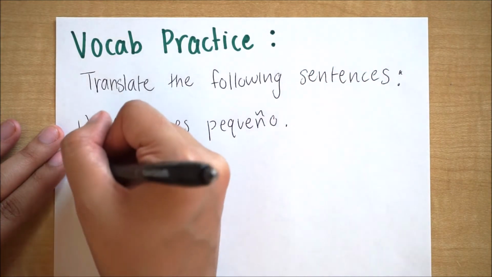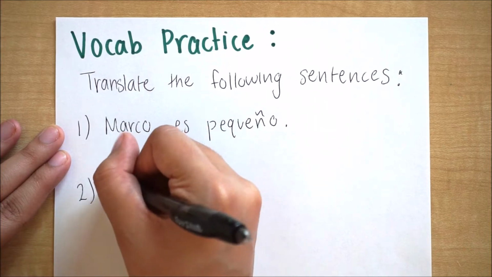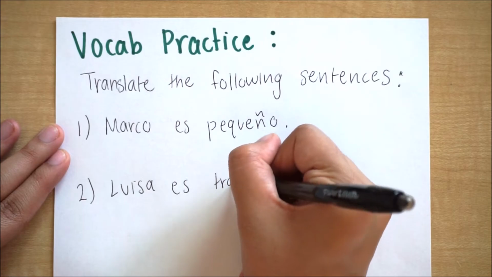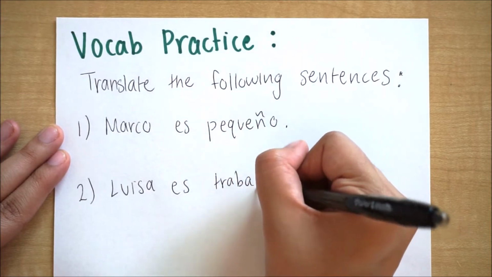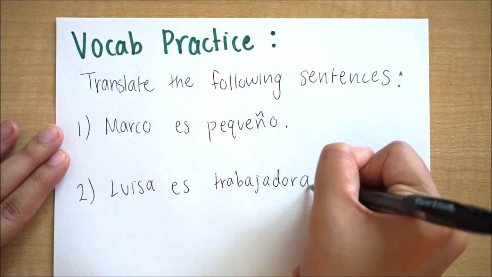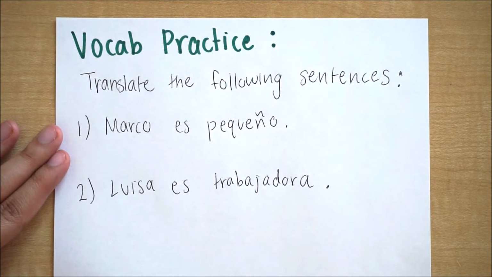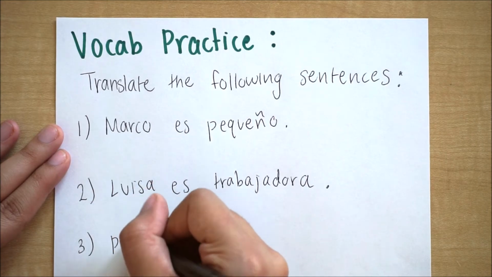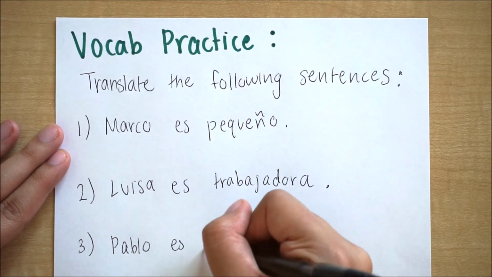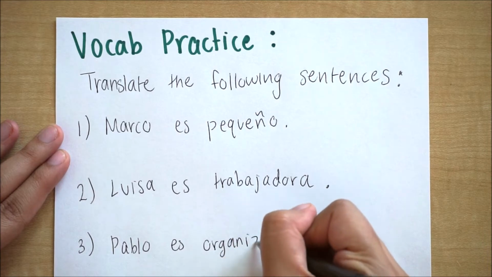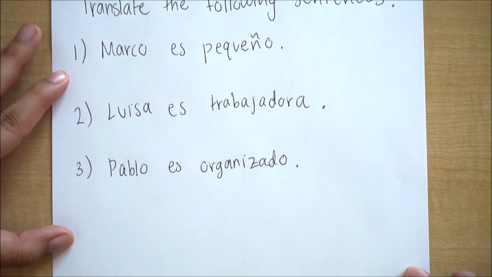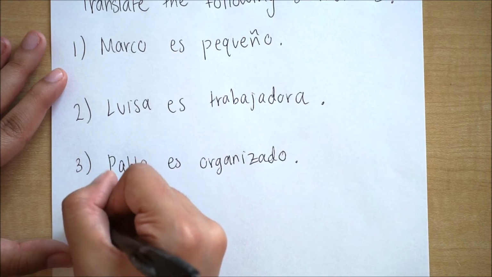Marco es pequeño. So as you can see, we're going to be using es a lot. This es means is. So es is a ser form. If you don't know about ser, you can go ahead and watch my previous video that I've released on how to use ser, which means to be. And when you're describing people, you want to make sure that you're using the verb ser. And in this form, it's going to be es because we're talking about a person, specifically an él or ella.